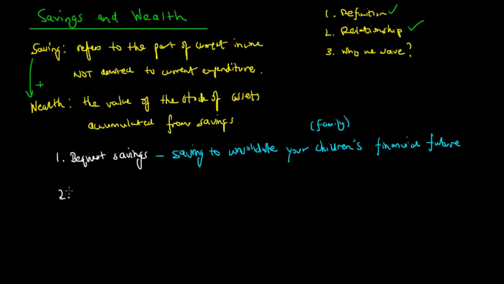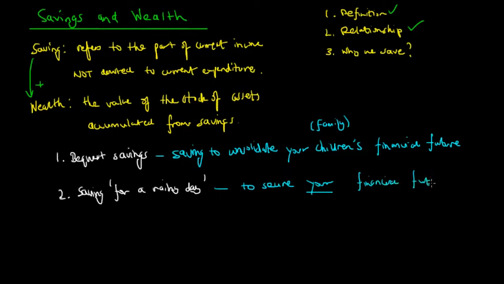The second reason that people save is this idea of saving for a rainy day. This is very colloquial, but it relates to this idea of securing your own financial future. It is very often that people choose to save during times of low confidence, because people may believe that their jobs are at risk and therefore they may not have a flow of income in the future.